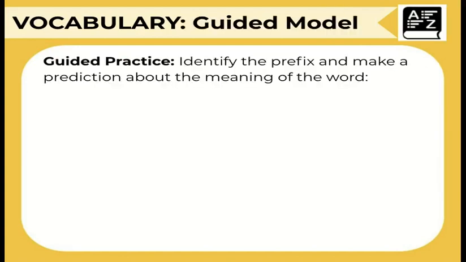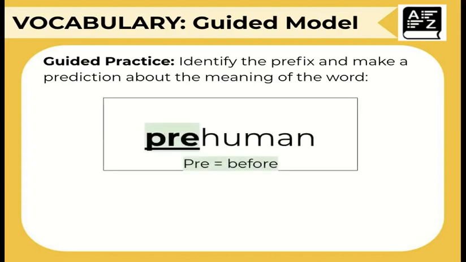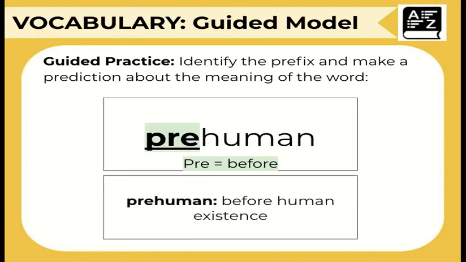Let's do some guided practice together. We are going to identify the prefix and make a prediction about the meaning of the word. Our first word is prehuman. The prefix pre means before. Can you make a prediction about the word? Prehuman means before human existence.